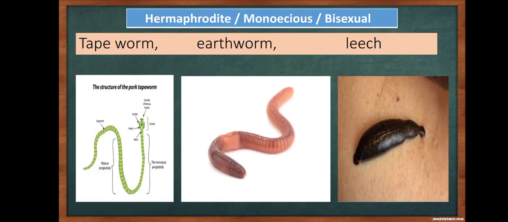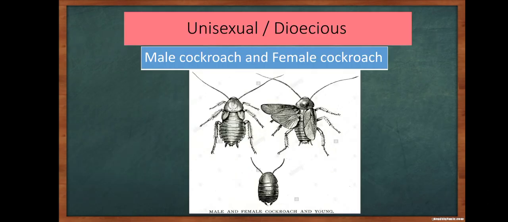Hermaphrodite or monoecious, or it's also called bisexual. Example, tapeworm, earthworm, leech. Unisexual or dioecious. So, we have male cockroach and female cockroach.